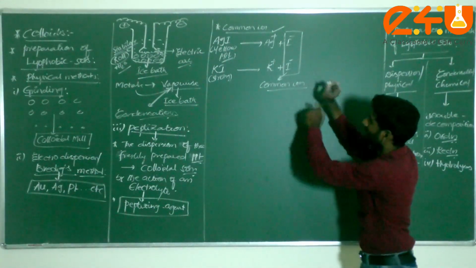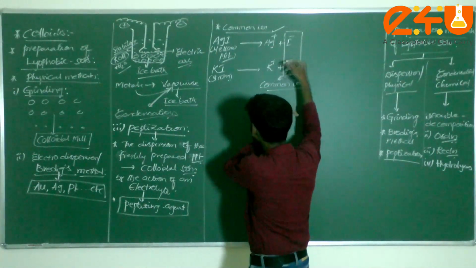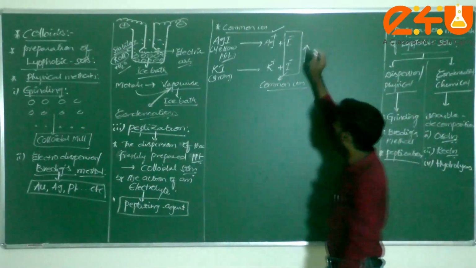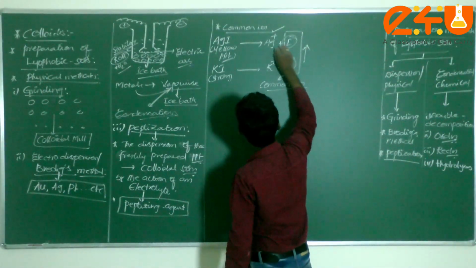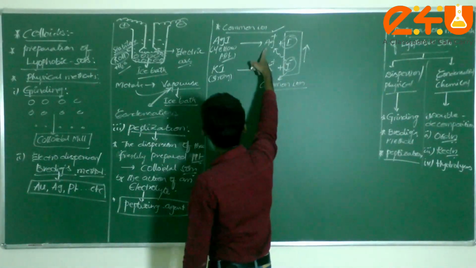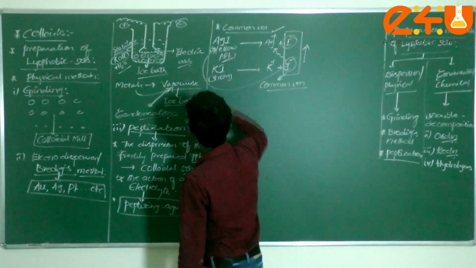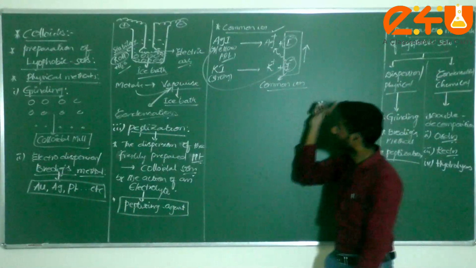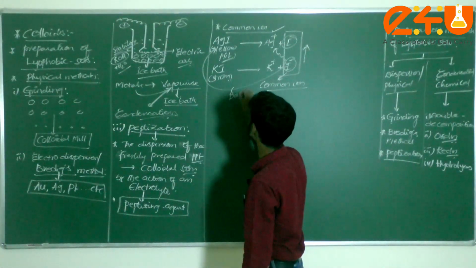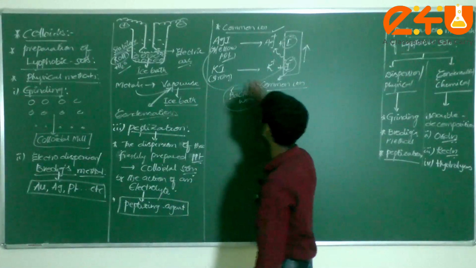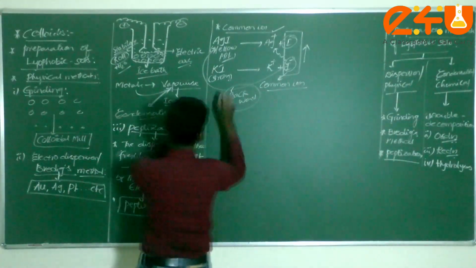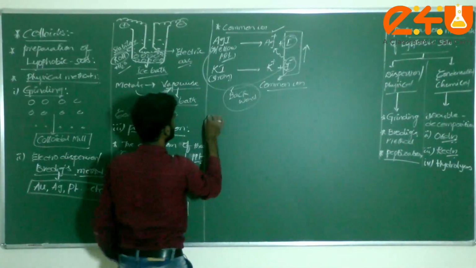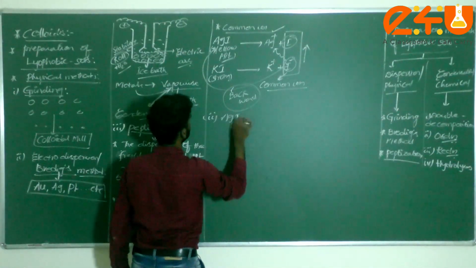Due to the presence of this common ion, what will happen? The concentration on the product side increases. Then a few I minus ions combine with Ag plus, forming undissociated AgI molecules. In which direction? The net reaction will go in the backward direction. This is very important. Due to this, there is conversion into a colloidal solution.